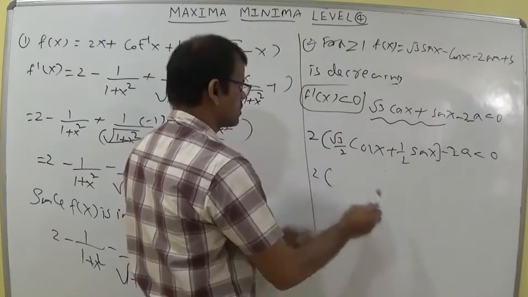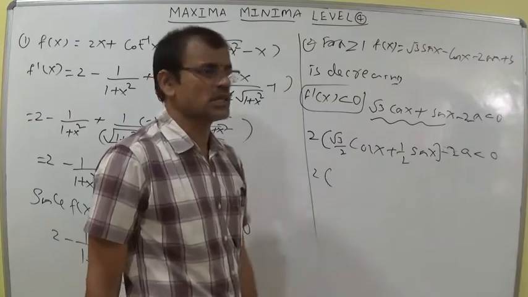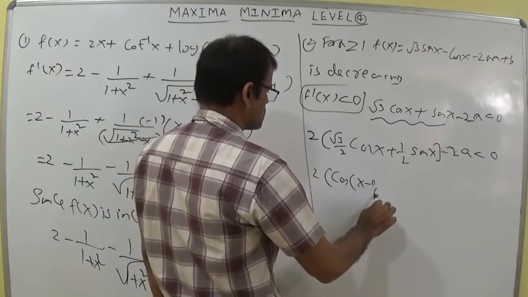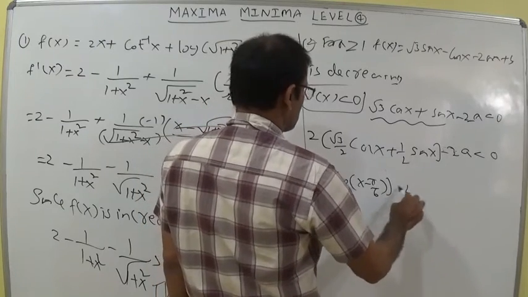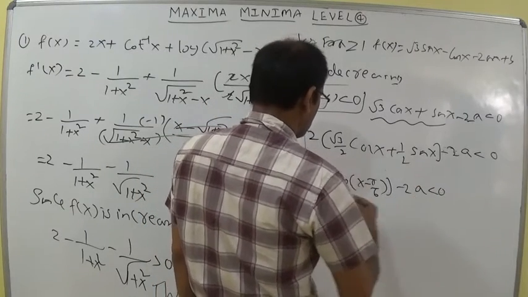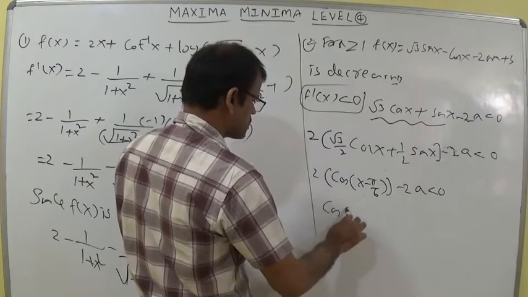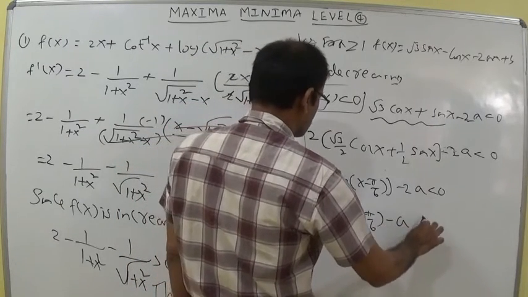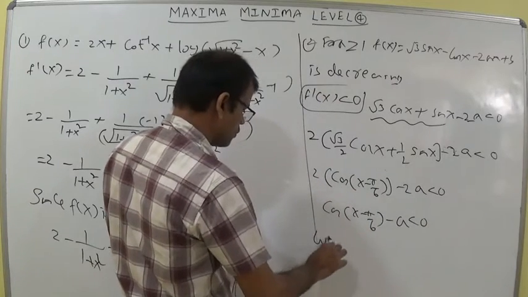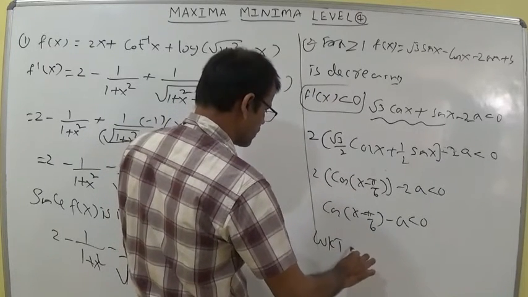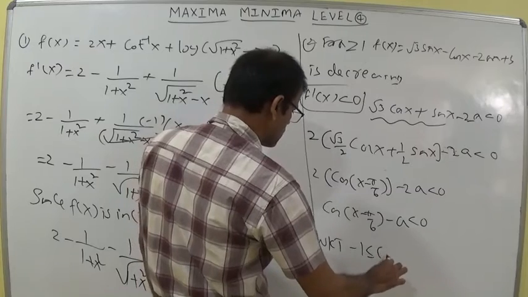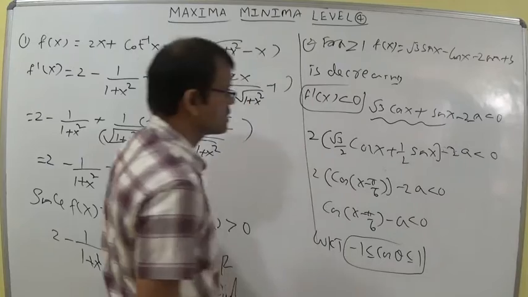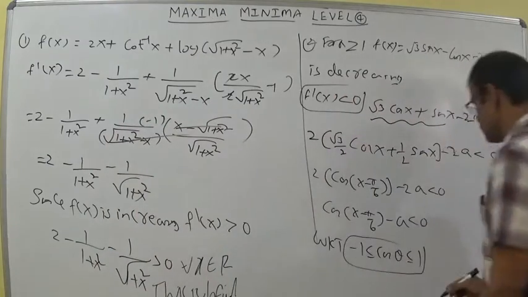2 into, this is of the form cos a cos b plus sin a sin b. So cos of a minus b, you can write cos x minus pi by 6. Minus 2a less than 0. If you divide this by 2, cos of x minus pi by 6 minus a less than 0. We know the range of cos theta: minus 1 less than or equal to cos theta less than or equal to 1.